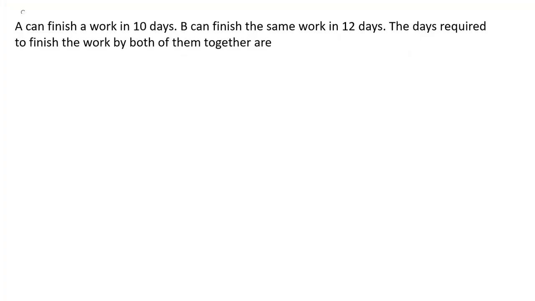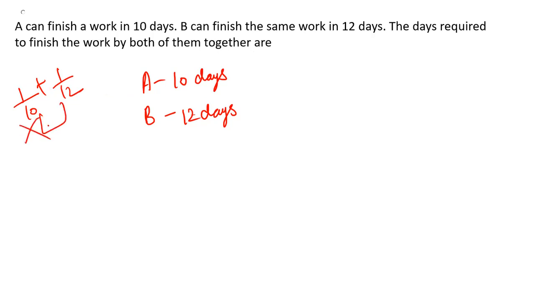So here is our first question: A can finish a work in 10 days. B can finish the same work in 12 days. The days required to finish the work by both of them together are? So A can do the work in 10 days, B can do the work in 12 days, right? Generally we used to solve this question by taking 1 day work of A, that is 1 by 10, then 1 day work of B, that is 1 by 12.